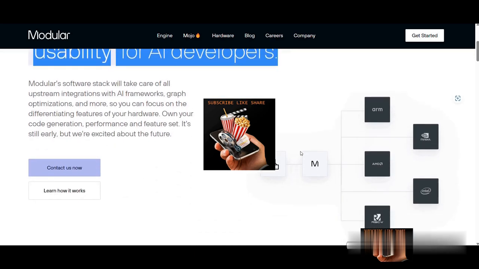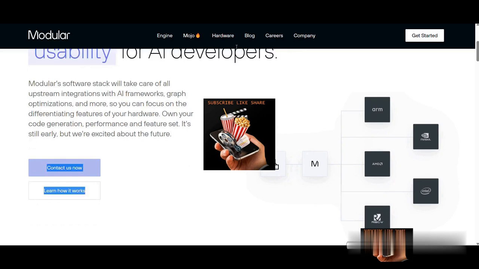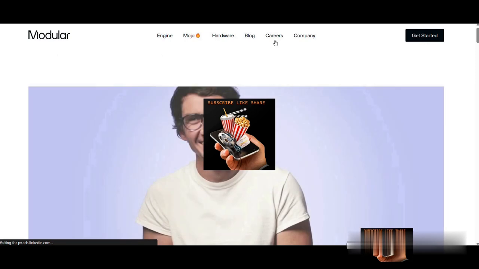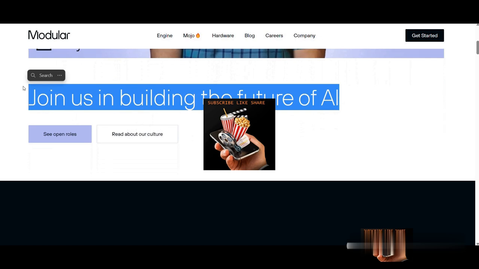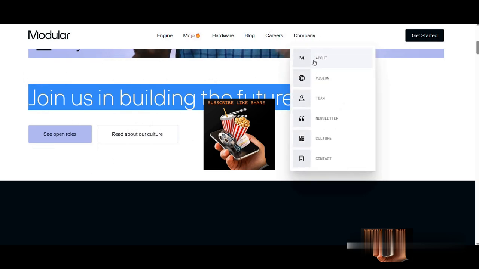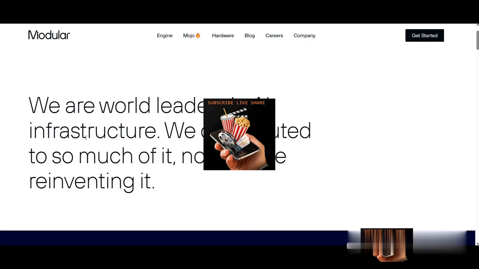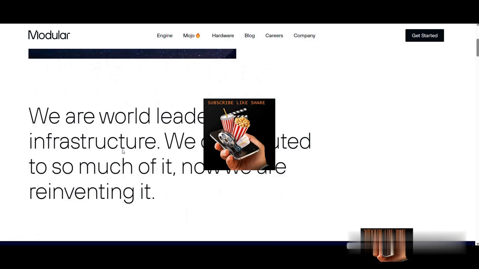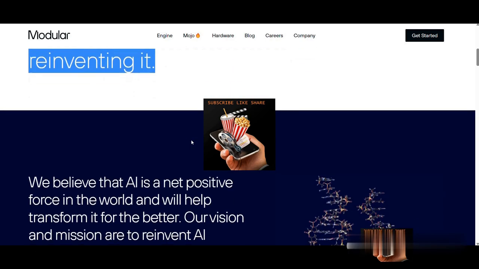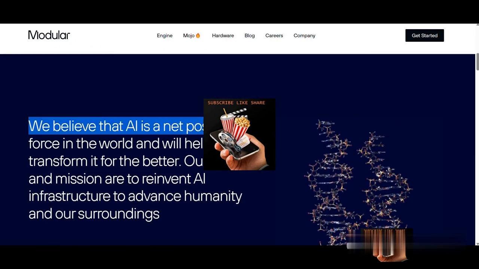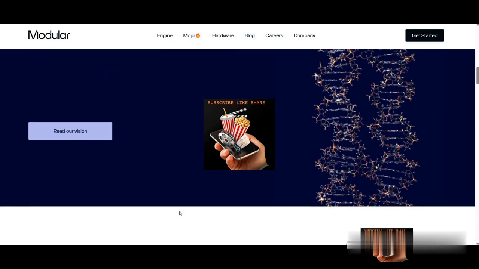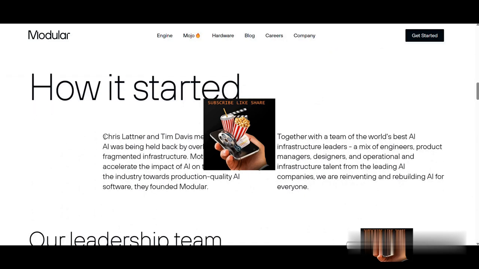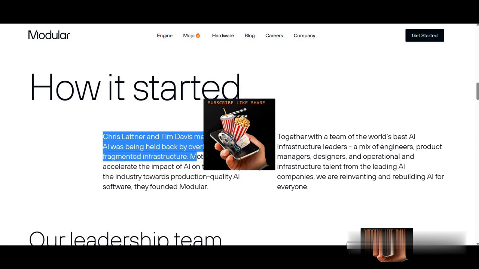And then there is Mojo, what we are calling a superset of Python. We will go through the overview. We have already seen it, and here comes hardware. Mojo also supports hardware. Here it says software that provides generality and usability for AI developers. These are all the companies which are using it, and we can see NVIDIA, AMD, Intel and other companies already listed in the Mojo software. Here we can also see careers, offering job placements, and an overview of the company.